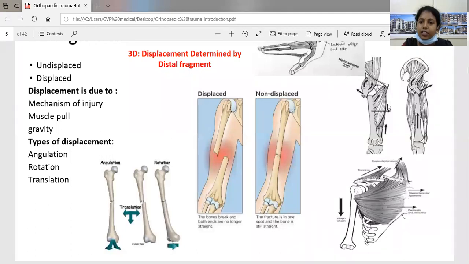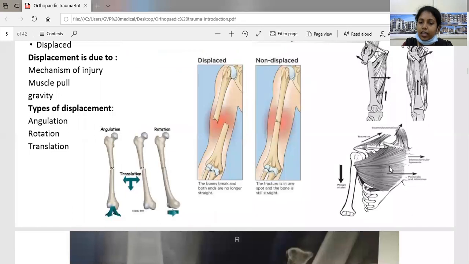So this is another example. This is one of the examples for the muscle pull, and this is the proximal femur fracture. Here, if this is the proximal fragment and this is the distal fragment, the proximal fragment is flexed, abducted, and externally rotated, and the distal fragment is adducted. The proximal fragment is pulled by the muscles attached to it, such as flexors and short external rotators, and the distal fragment is adducted by the pull of the adductor muscles.